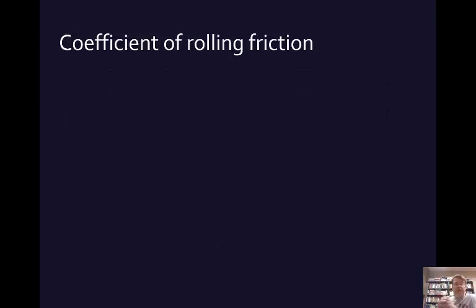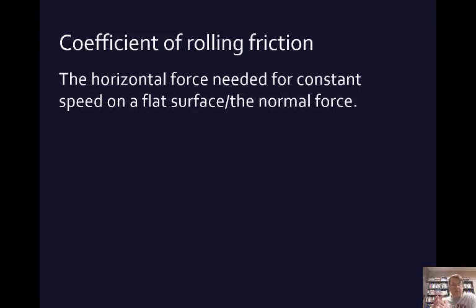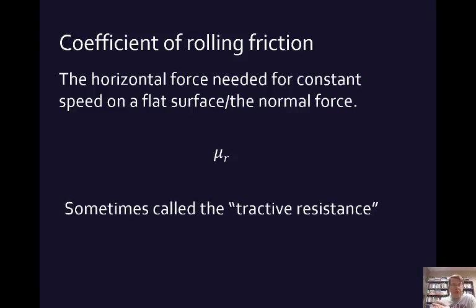Okay, let's say you want to move it at a constant speed. So we can speak also of a coefficient of rolling friction, mu r, that relates to the amount of force needed to keep it moving at a constant speed. Movers sometimes call this the tractive resistance, having to do with the amount of force that you have to use to keep it moving at a constant speed over a flat surface.